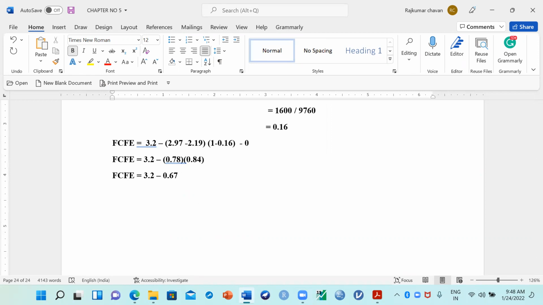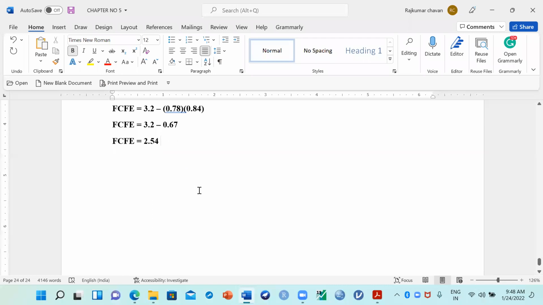Let us put the values now. You tell me 0.78 into 0.84, how much? What is the value you are getting here? I think you must have got 0.67 something. Everyone? Okay, 0.66 or whatever. So FCFE is how much then now? 3.2 minus 0.67 is how much? FCFE value 2.54, right? So now you just got 2.54 is the value, right?